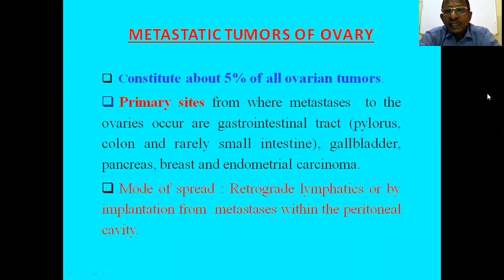cervix, squamous cell carcinoma, that is about 1% of cases, and mostly the primary site is the stomach, in about 70% of cases. The primary site is the pylorus, in 70% of cases. And what is the mode of spread? Usually retrograde lymphatics or by implantation from metastasis within the peritoneal cavity.